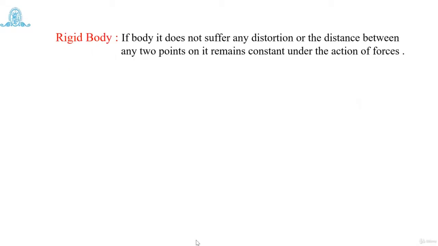Then how is a mechanism formed? A mechanism requires different types of parts connected together. What are these different types of parts? Before that, we will see the rigid body. What do you mean by a rigid body? A rigid body is a body which does not suffer any distortion, or the distance between any 2 points on that body remains constant under the action of forces.